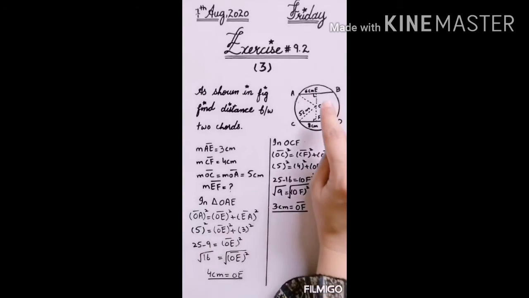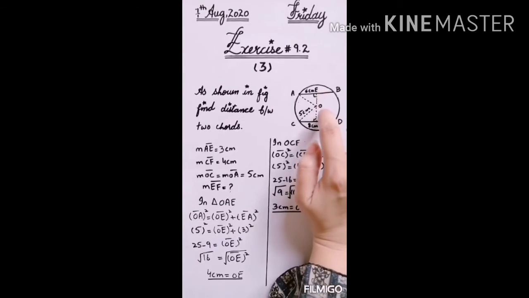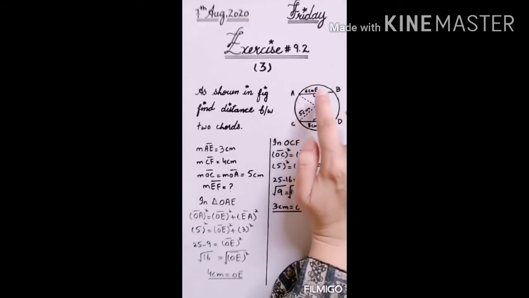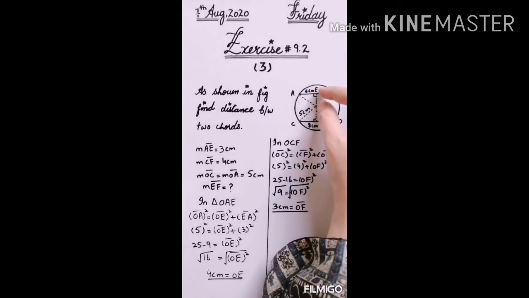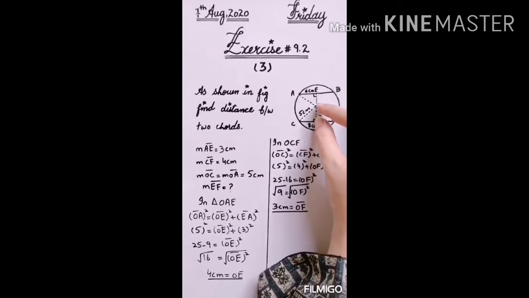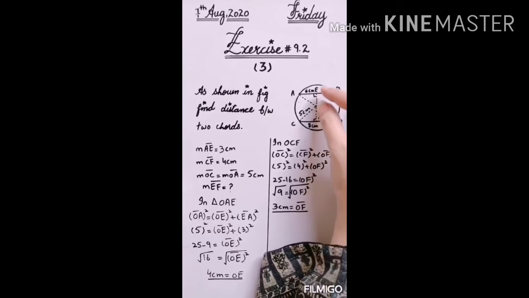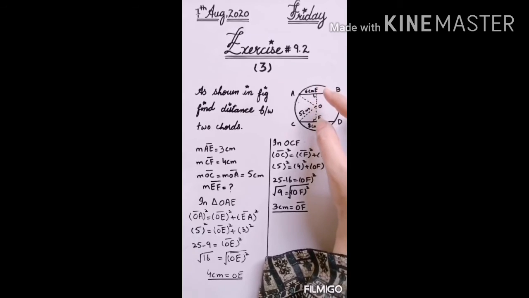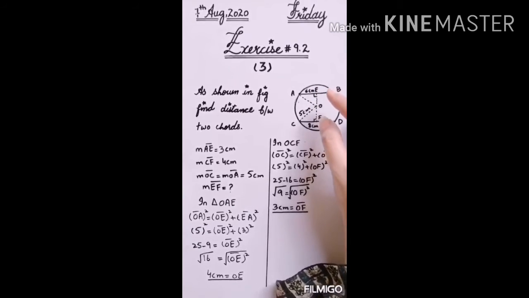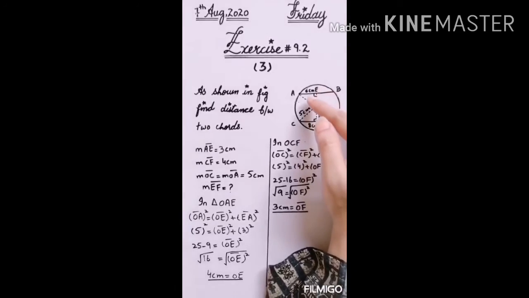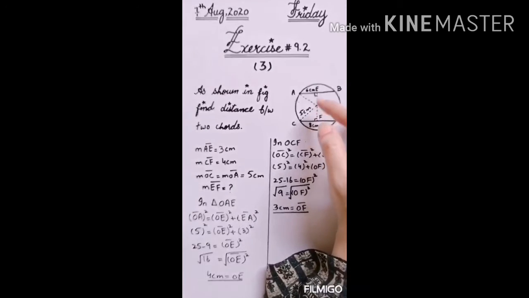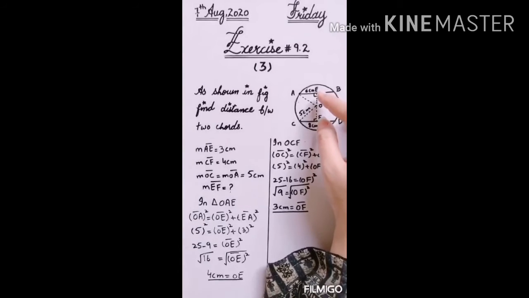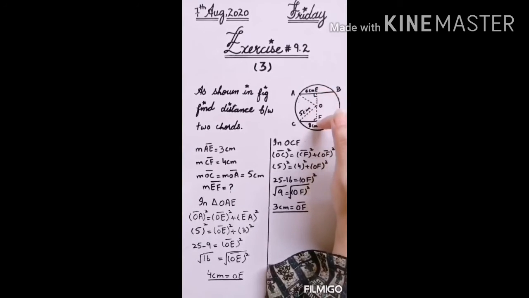So as you can observe from here in the triangle OAE, from this right angle triangle you will find OE, and from the lower right angle triangle you will find OF. Then you will add OE and OF, and you will get EF. Directly you cannot find EF. So how can you find EF? If you find EO from the upper triangle and OF from the lower right angle triangle, then you add these two and you can find the value of EF.